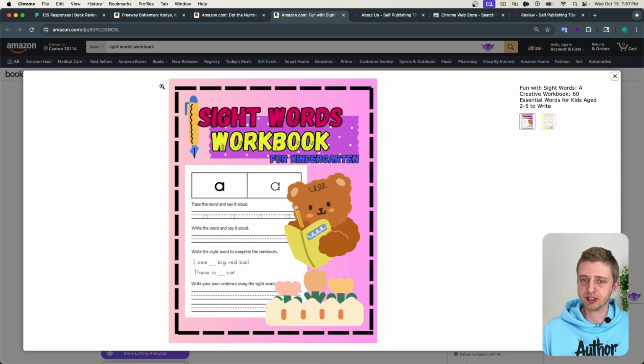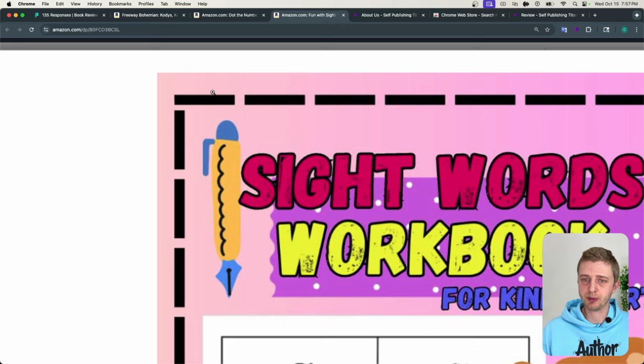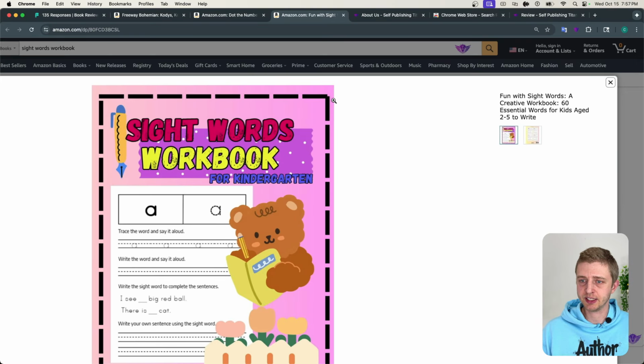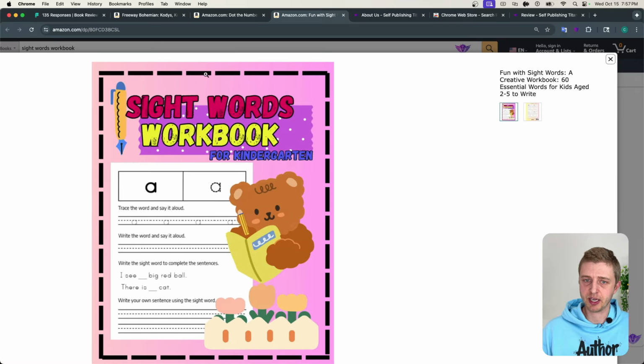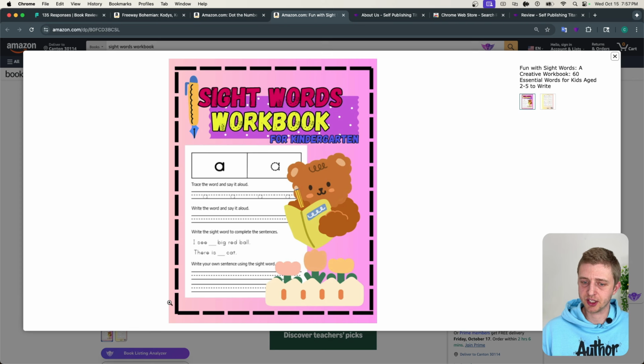And then the other thing we want to fix here is the margins. So here we have a larger space on the left side, and when comparing it to the right side, the left side is also almost twice as large, and the bottom of the page is inconsistent with the margin on the top of the page. And then the top looks just slightly smaller than bottom, but I could be wrong. But just make sure that all of them are exactly even and properly spaced.